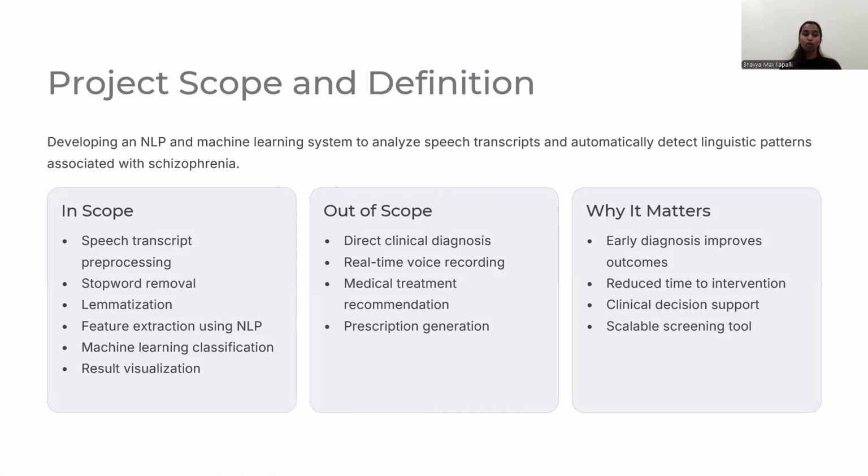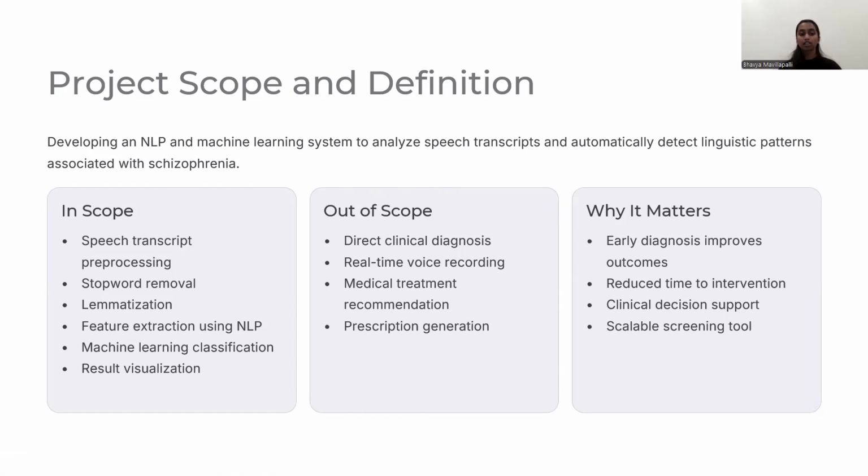In scope means what your project does. Here, speech transcript processing means cleaning and preparing the text. And stop word removal means removing common words like is, the, and. And lemmatization means converting words into base form, like from running to run. And feature extraction using NLP means extracting useful patterns from text. And machine learning classification means predicting whether the speech indicates schizophrenia, and result visualization means showing the output in the form of graphs, results, etc.